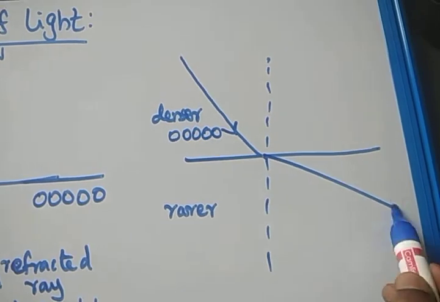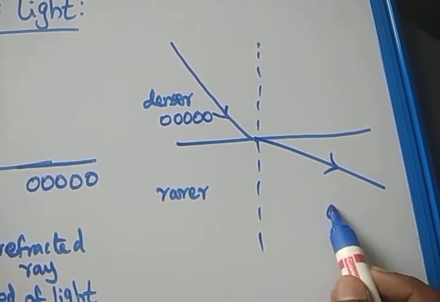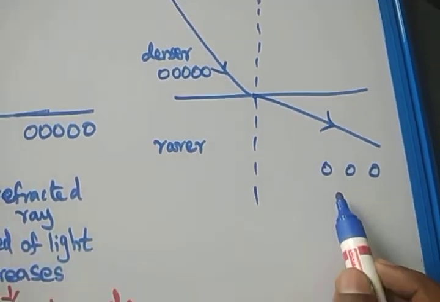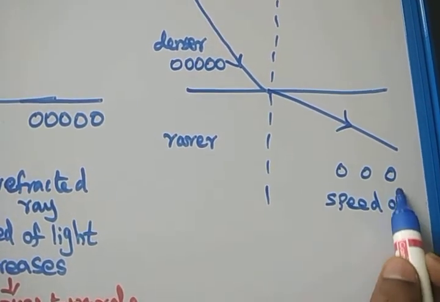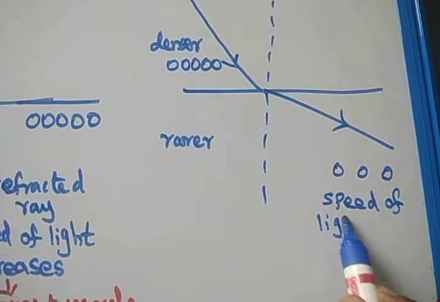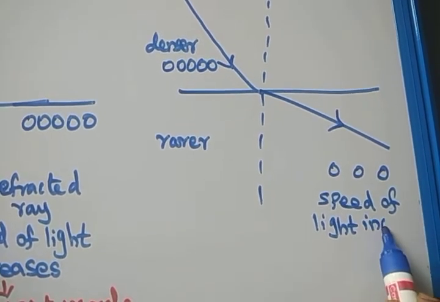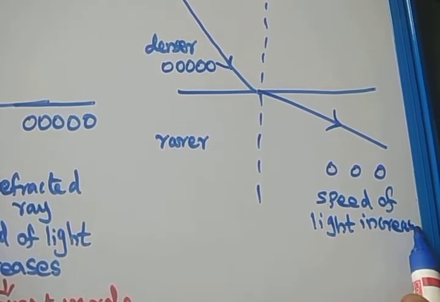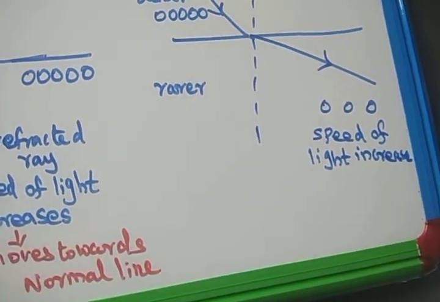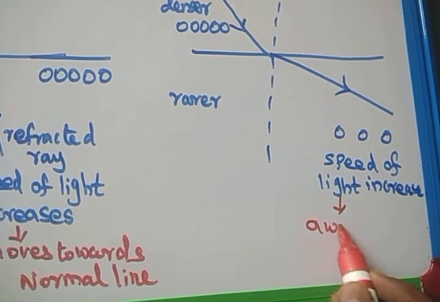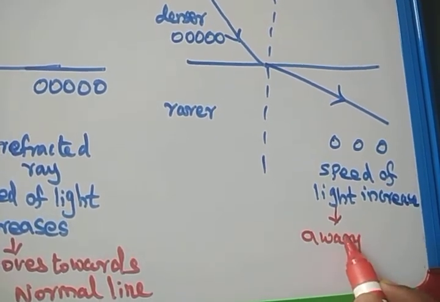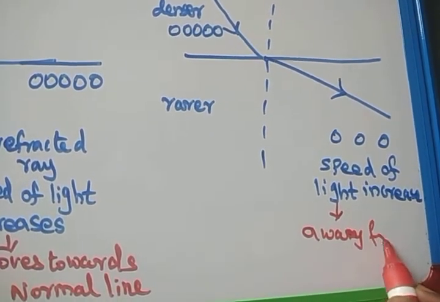The speed of light increases. And hence the refracted ray will move away from the normal.